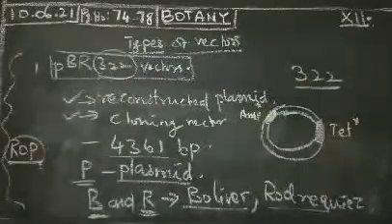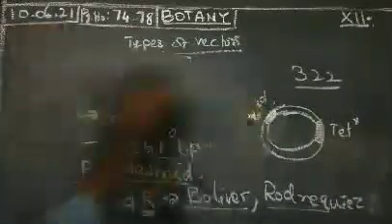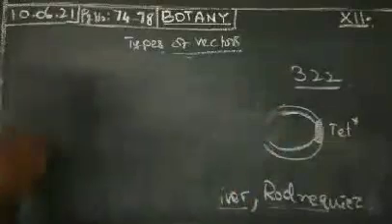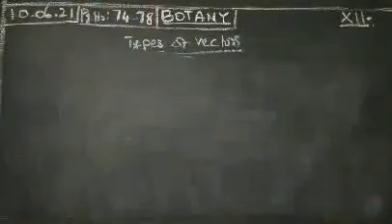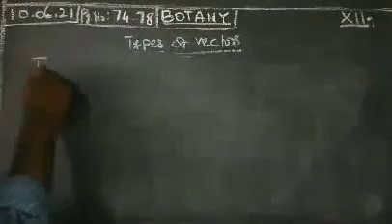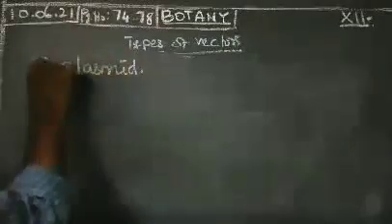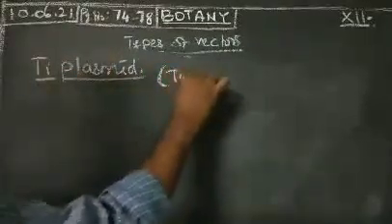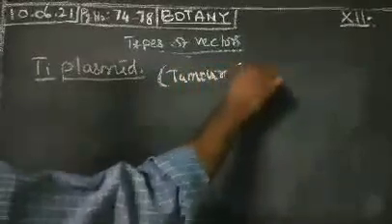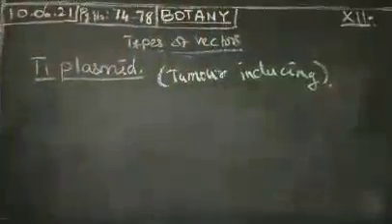Next, we move on to another one, the Ti plasmid. Ti plasmid means tumor-inducing plasmid.